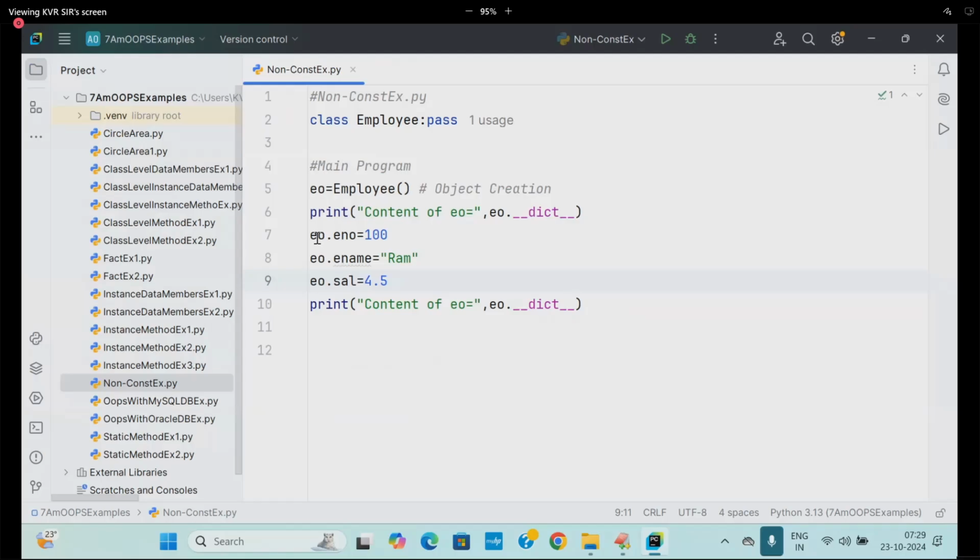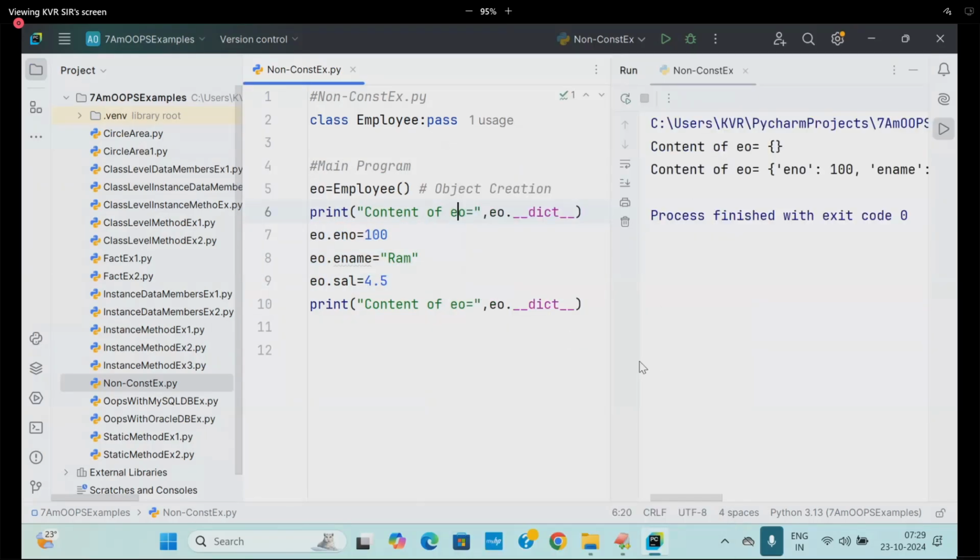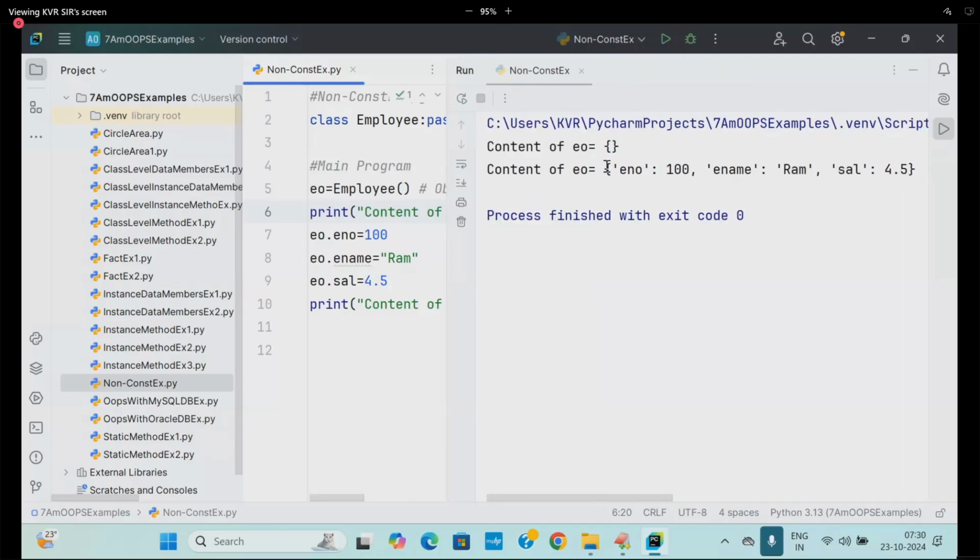This is one way of writing. We got non-empty data. So first empty, later non-empty.